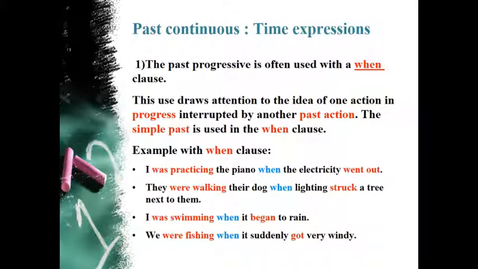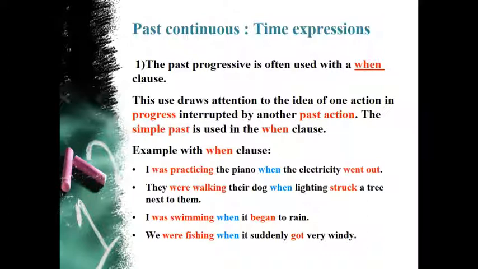As every tense, even past continuous is characterized by its time expressions. The past progressive is often used with a when clause. This use draws attention to the idea of one action in progress interrupted by another past action. The simple past is used in a when clause. For example, I was practicing the piano when the electricity went out. In this case, the action in progress was practicing, while the shorter action is the electricity went out.